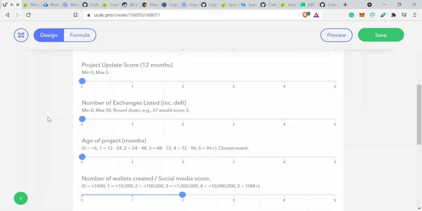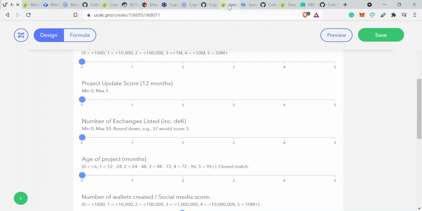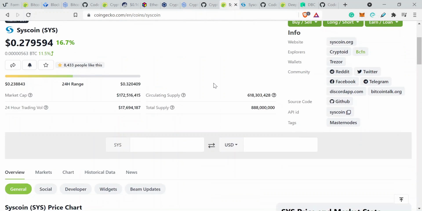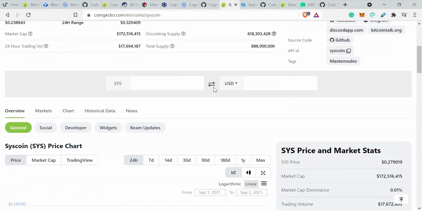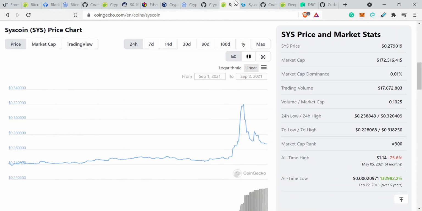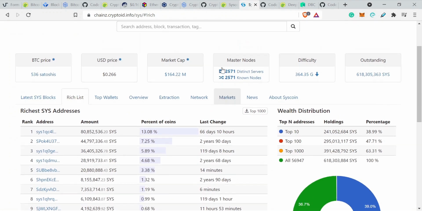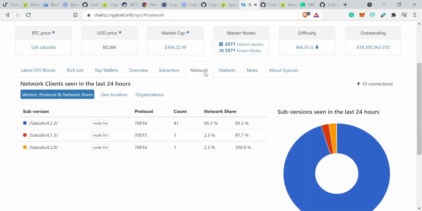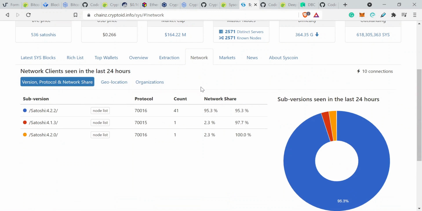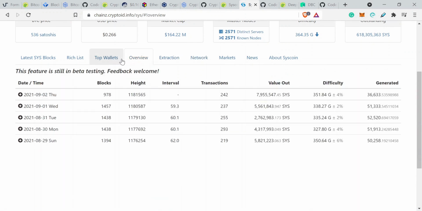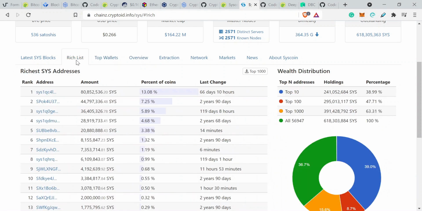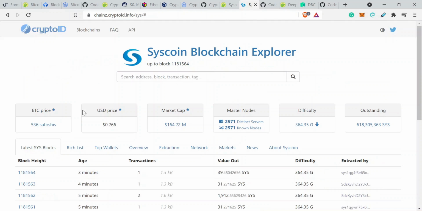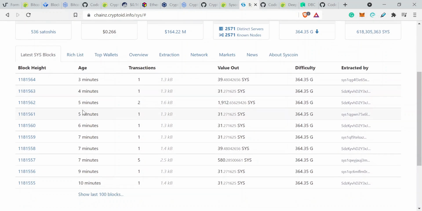If you do come across data, you can obviously put the data in the algorithm without having to go through it chronologically. But let's have a look and see if I can find out how much of the network is actually locked away. Let's go to overview, top wallets, the rich list. All this data is really useful for you to know anyway.